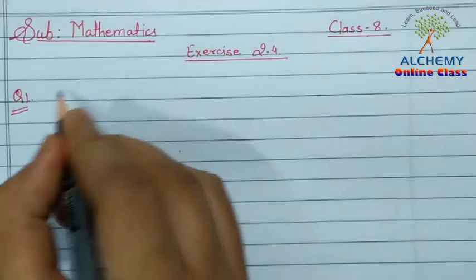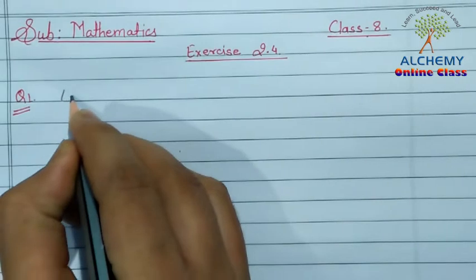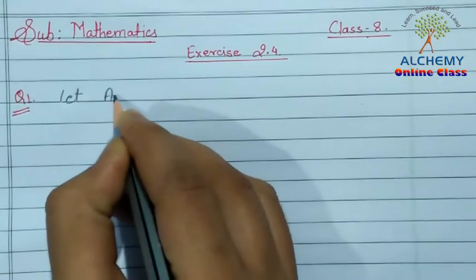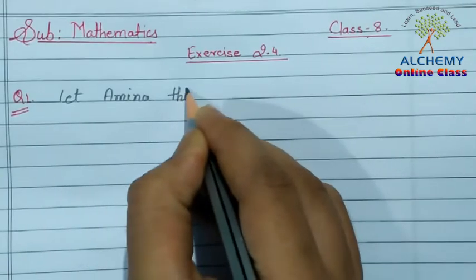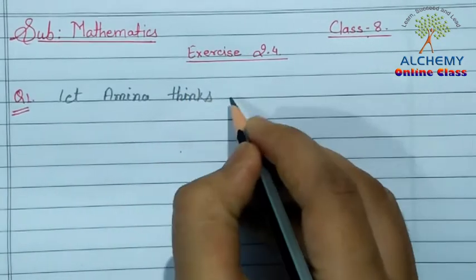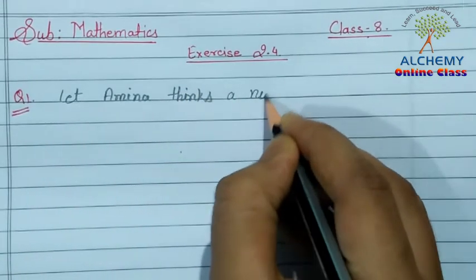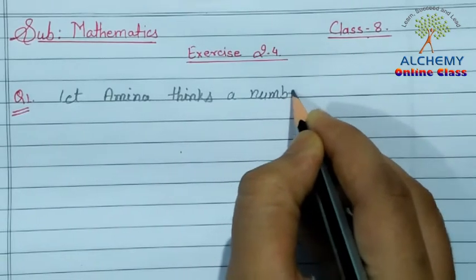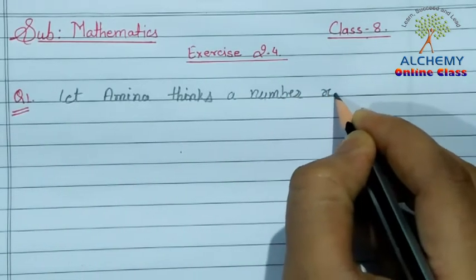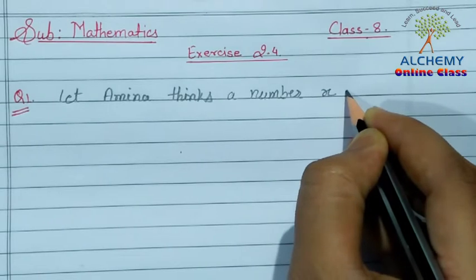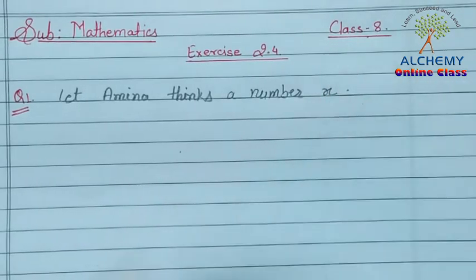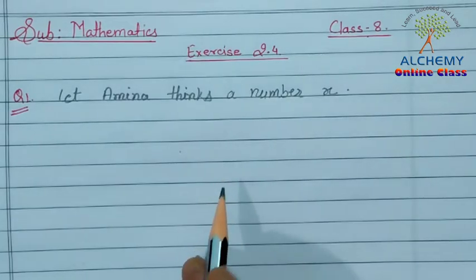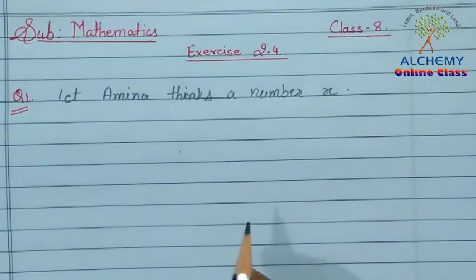So first of all, let Amina think a number x. Okay, so x is the number that Amina thinks. She subtracts 5 upon 2 from x.